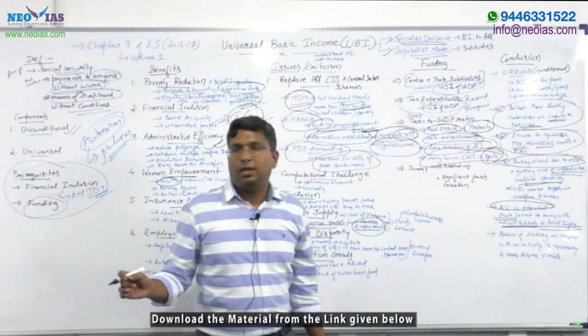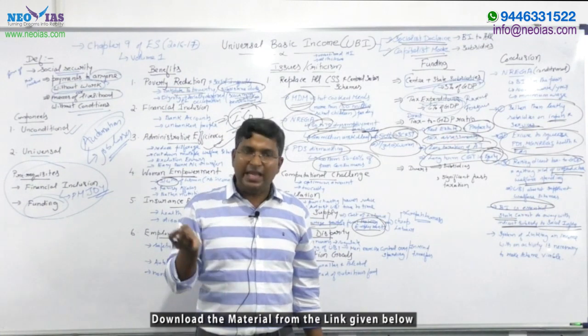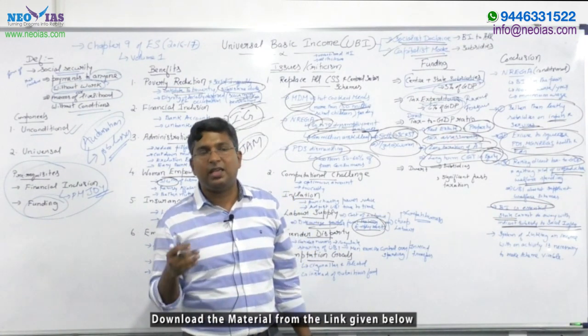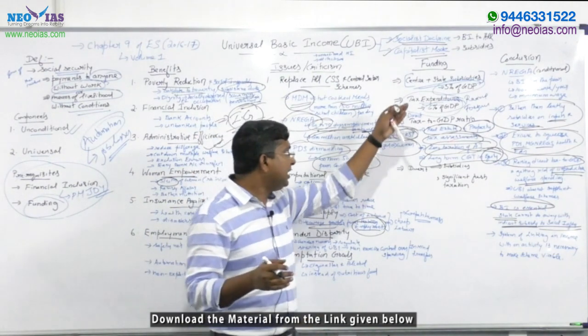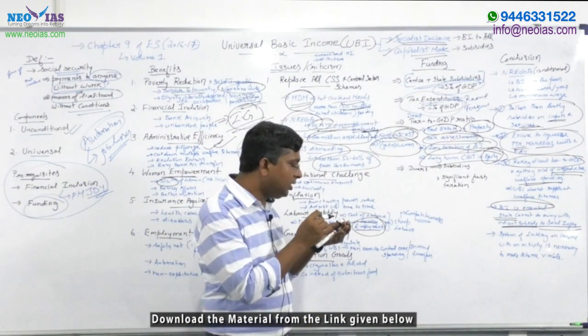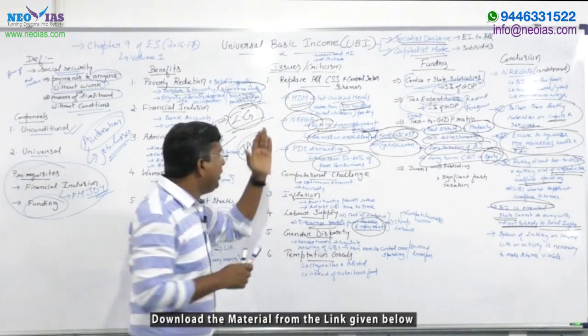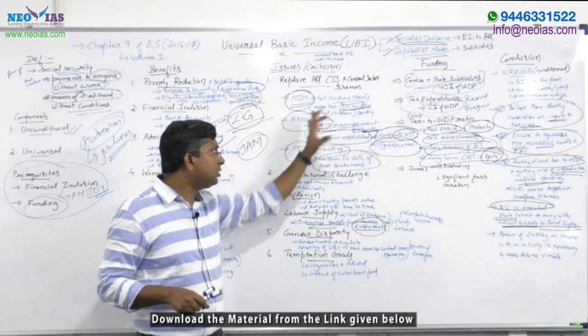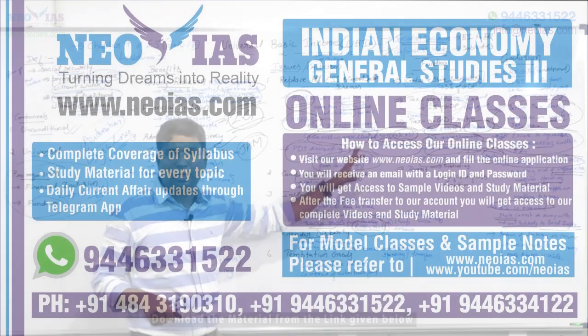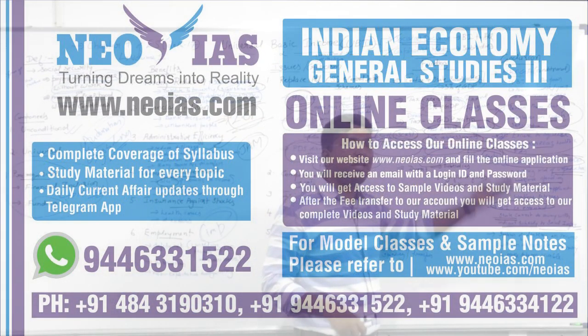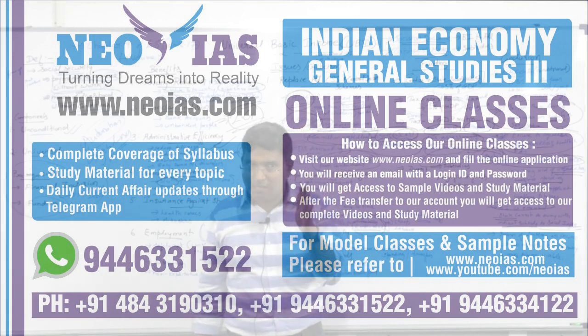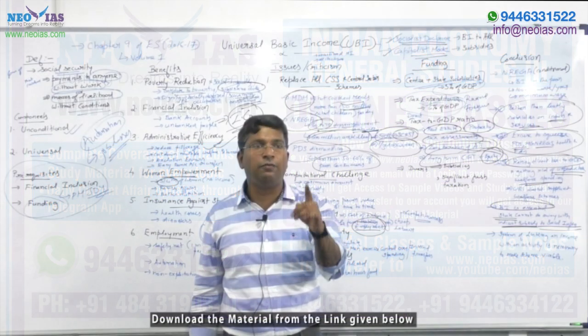See, the government presently is providing indirect subsidy to social infrastructure like health, education, etc. Without replacing these major schemes which are very effective, without withdrawing from social infrastructure like education and health, the government can go for implementing universal basic income, but with a condition.